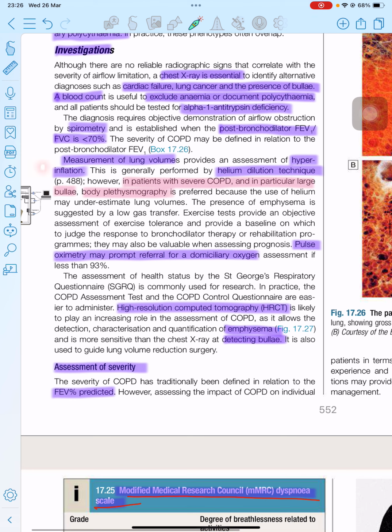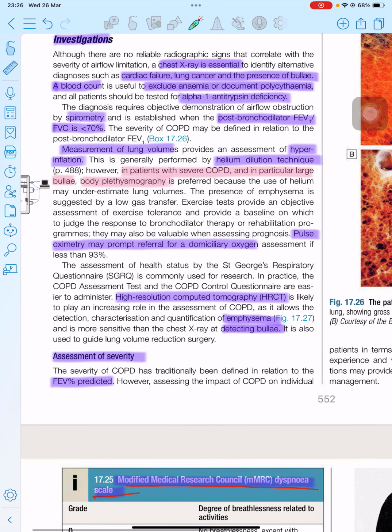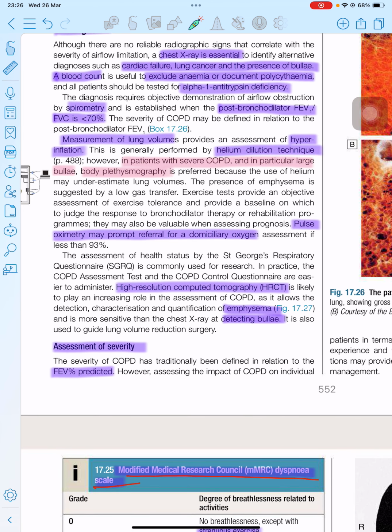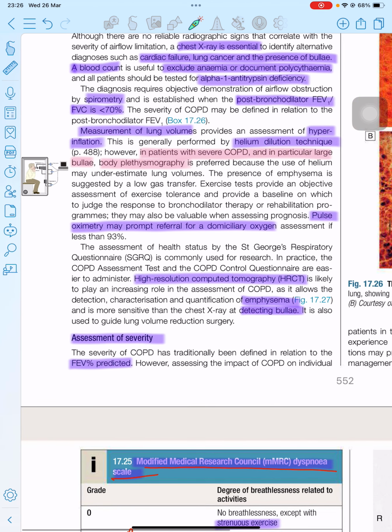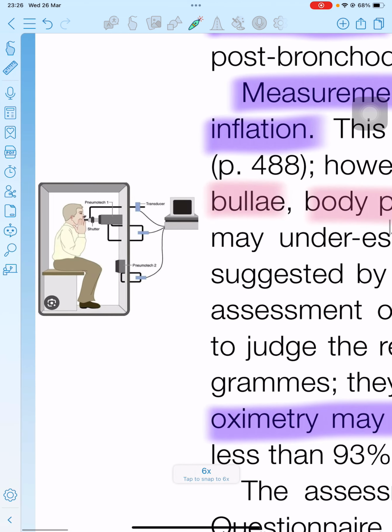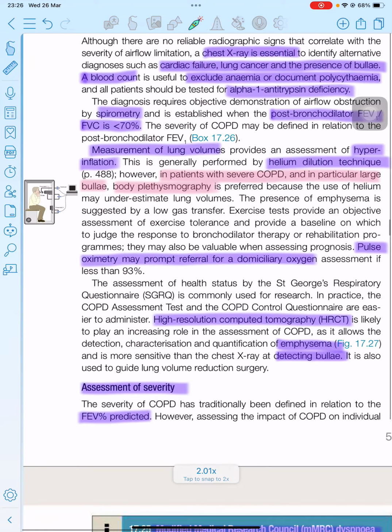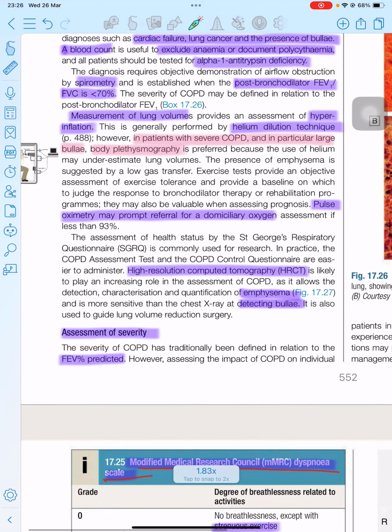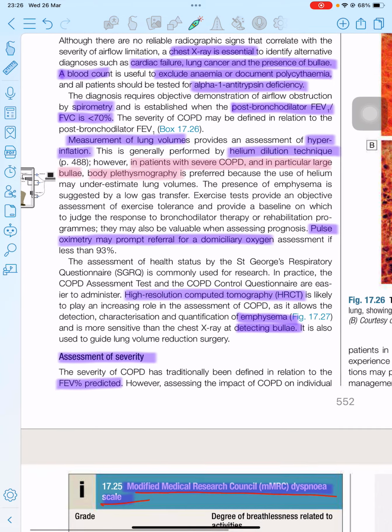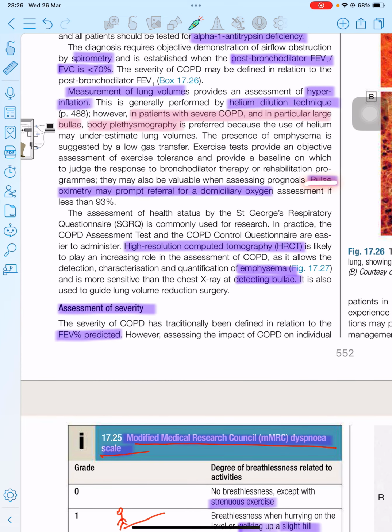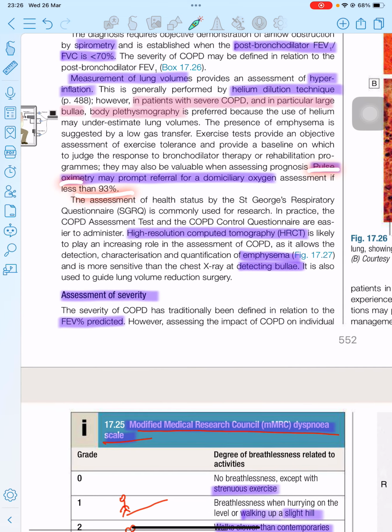And we can also measure the lung volume. For example, when the lungs become hyperinflated, obviously the total lung capacity will be increased. We can use the helium dilution technique, and we can also go for body plethysmography. Body plethysmography is as shown in the figure. And we can also go for pulse oximetry to check whether the oxygen saturation is less than 93 or not.